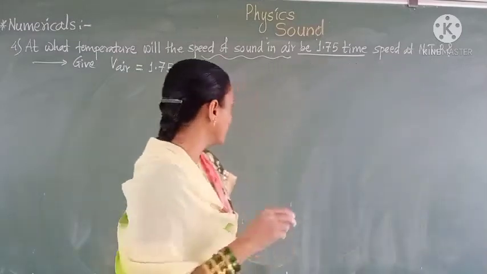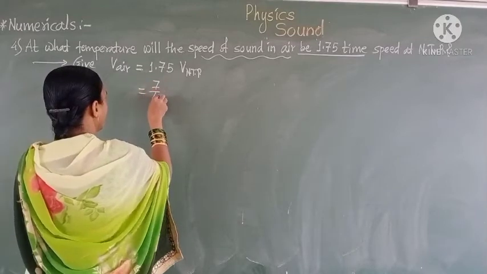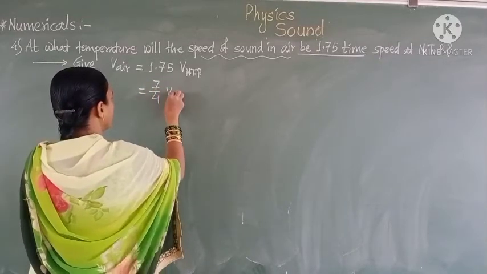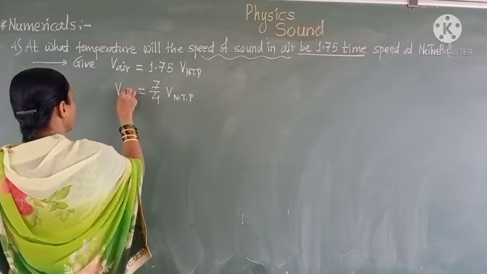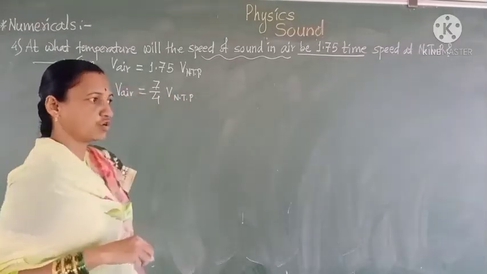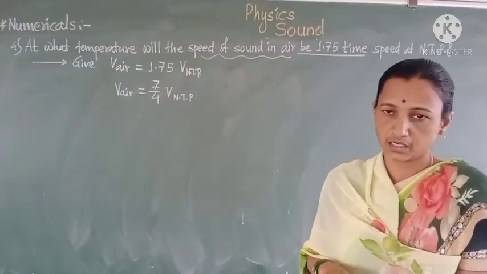Here we convert this term in this way: 7/4 velocity at NTP. Here we write velocity of air equal to 7/4 velocity at NTP.